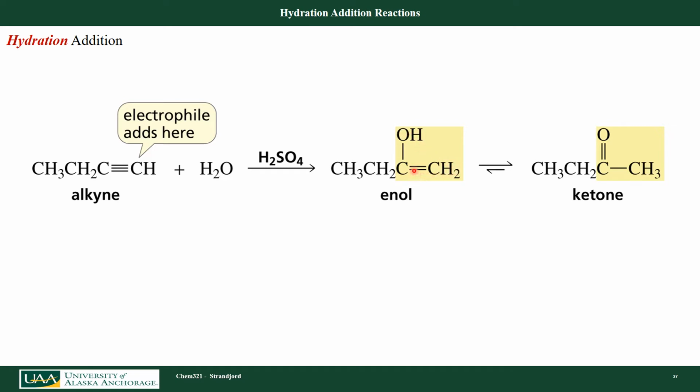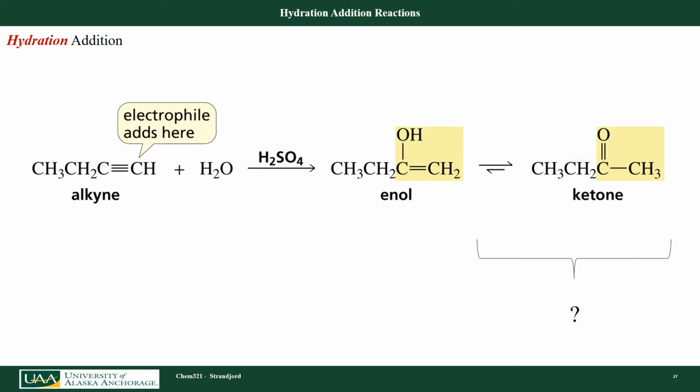Notice in this case I have a special molecule. I have a carbon with an OH attached to it, and that same carbon has a double bond attached to it. It turns out that this molecule we call an enol because it's got an ene and an ol. So it's got an alkene and an alcohol on the same carbon. It is actually in equilibrium with the ketone.